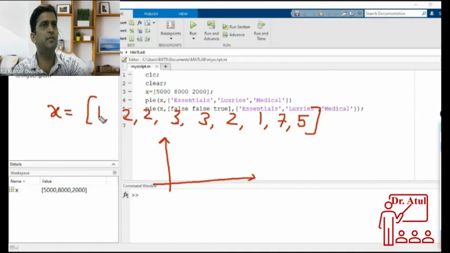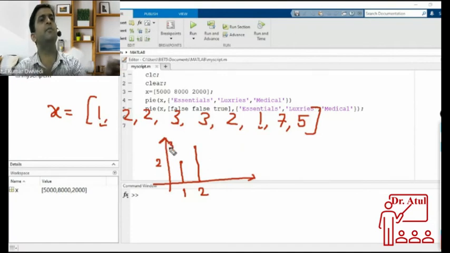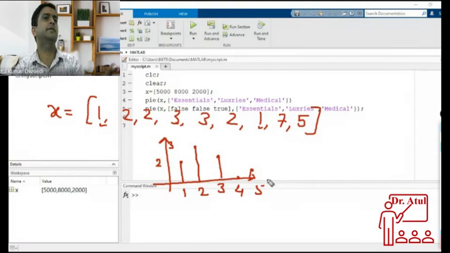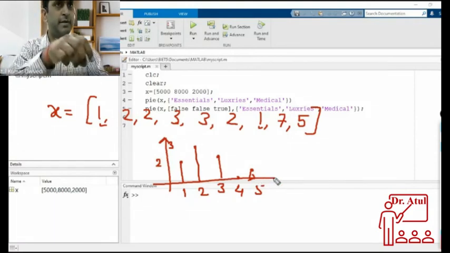It will show that 1 appears 2 times, so for 1 it will go up to a height of 2. 2 appears 3 times, so for 2 it will go up to a height of 3. The histogram shows how many times each value is repeated in your variable. Then 3 is available 2 times, so it will be 2. For 4 this is 0. For 5 this is 1. For 6 this is 0. Okay, so let us do that.